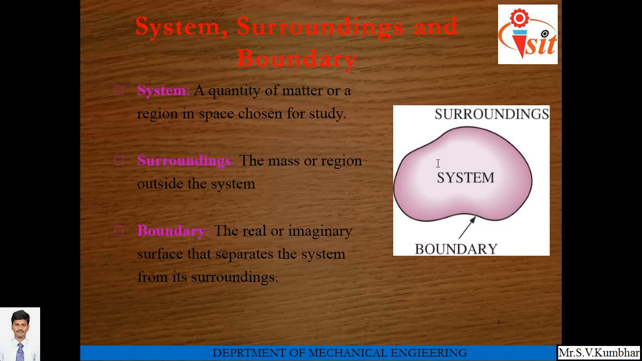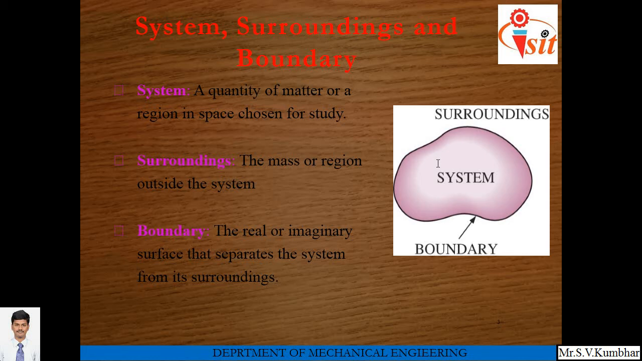Next, fundamentals of thermodynamics: system, surroundings and boundary. So what is a system? A system is a quantity of matter or region in space which is chosen for thermodynamic study. For example, if we consider a boiler, the boiler becomes a system. If we consider an IC engine, the place where combustion takes place is considered as the system.